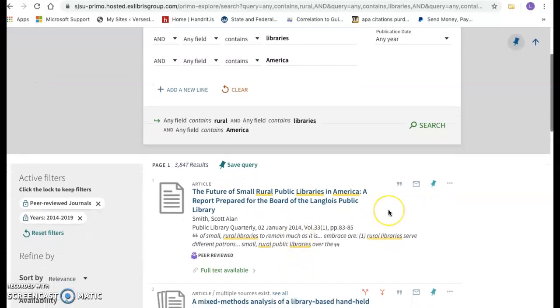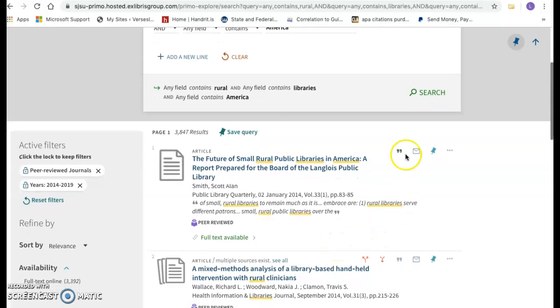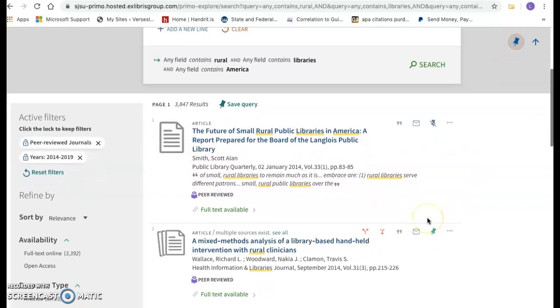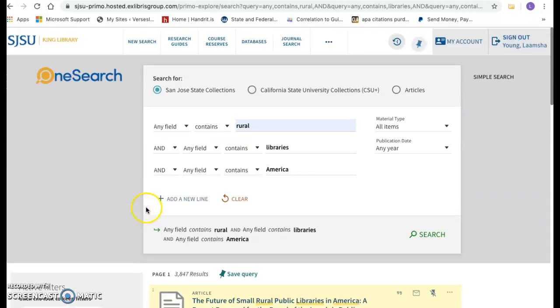3,847. Great, and here we are, the future of small public rural libraries in America. This is exactly what we were looking for. So we can email it, we can copy the citation, and we can add this to our RefWorks account, as we mentioned earlier. This is a great way to use filters to limit your searches.